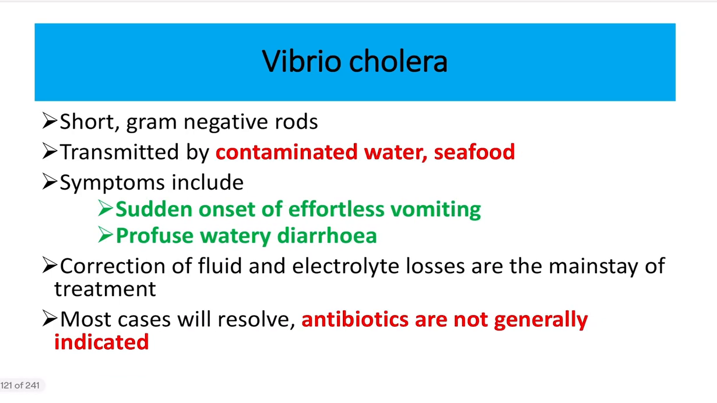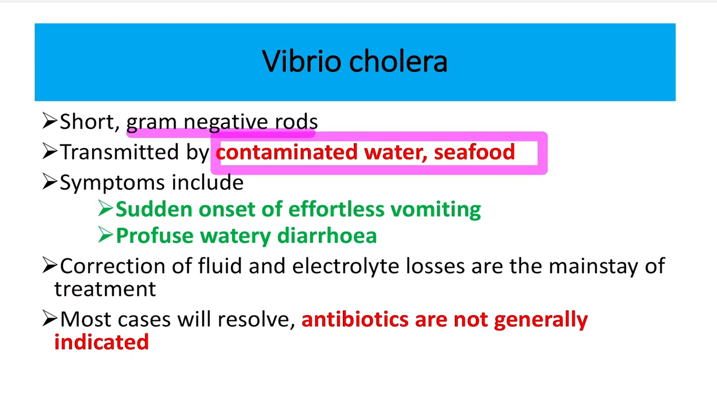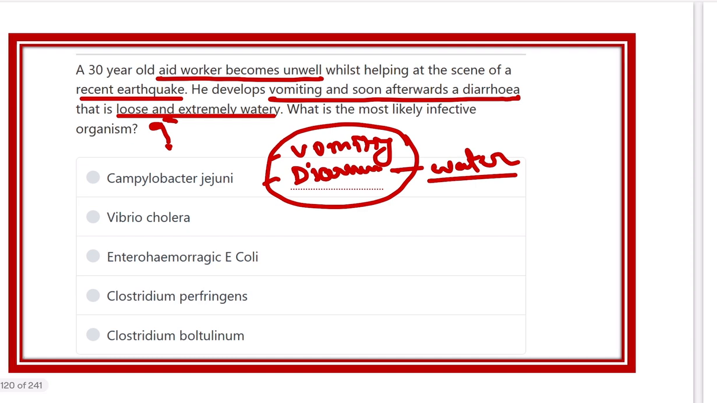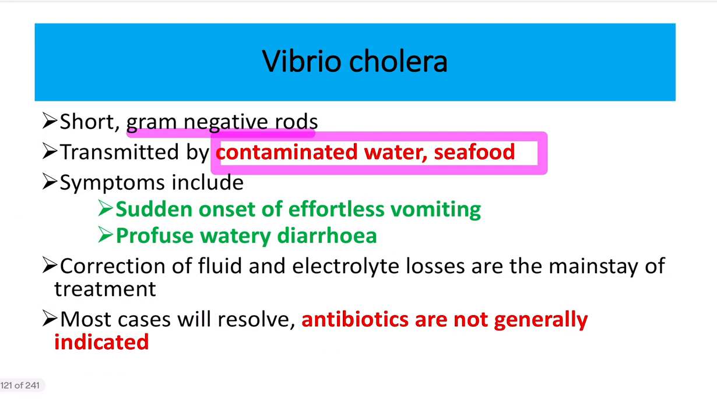First of all, let's see Vibrio cholerae. Vibrio cholerae is a short gram-negative rod, and it is transmitted by contaminated water and seafood. In this scenario, the patient is an aid worker helping in the recent earthquake. That means in case of an earthquake, there is heavy pollution of the water and also the food. So what are the symptoms? Sudden onset of vomiting and also profuse watery diarrhea. Vomiting and profuse watery diarrhea, these two are the diagnostic features of acute watery diarrhea.